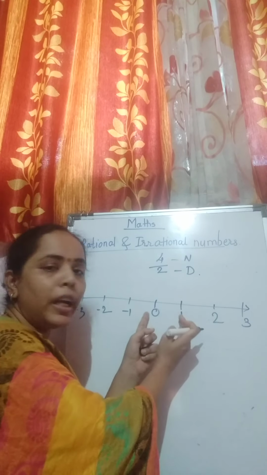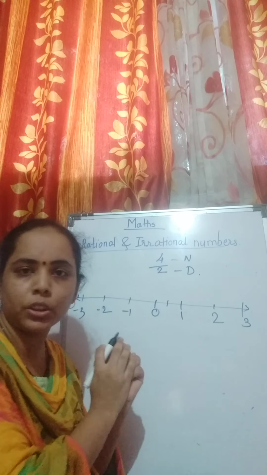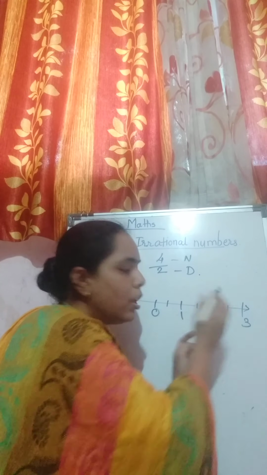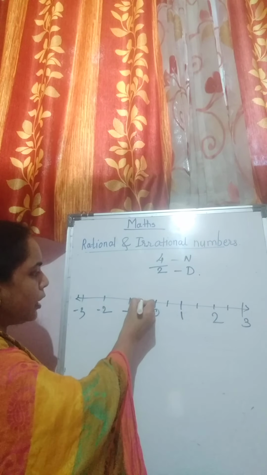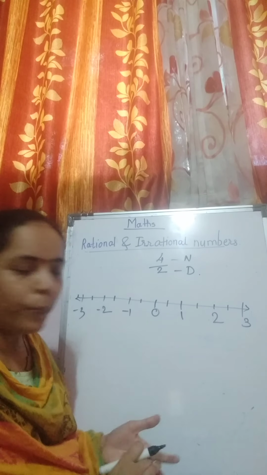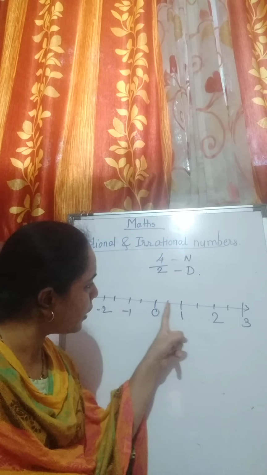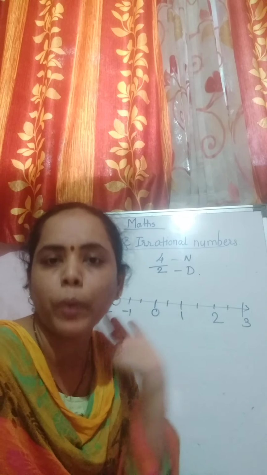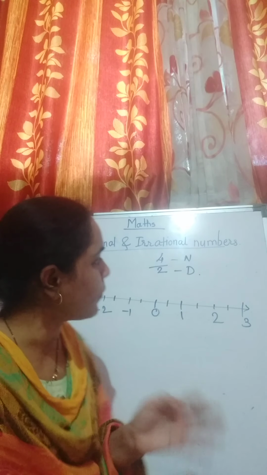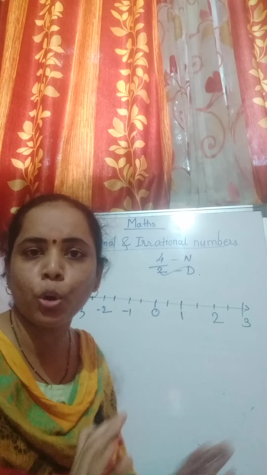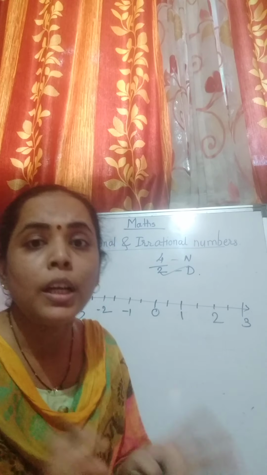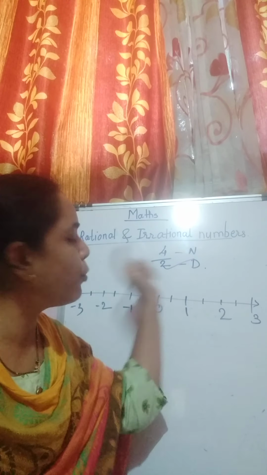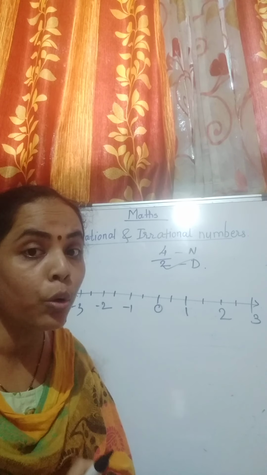That means divide 0 to 1 in 2 equal parts. Divide 1 to 2 in 2 equal parts. Divide 2 to 3 in 2 equal parts. Similarly here. So see, 0 to 1, 1, 2, and 1 to 2, 1, 2. So I have divided it into 2 parts. Okay. Now this part is done. The denominator part is done. Now see your numerator. Which value is there in your numerator? 4.